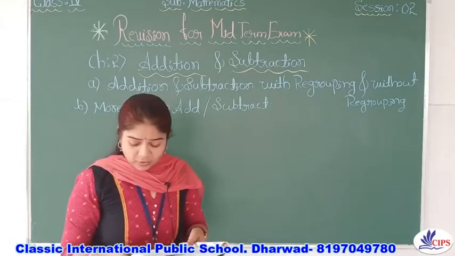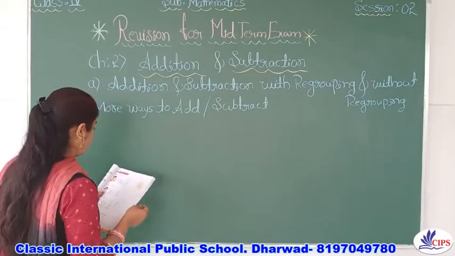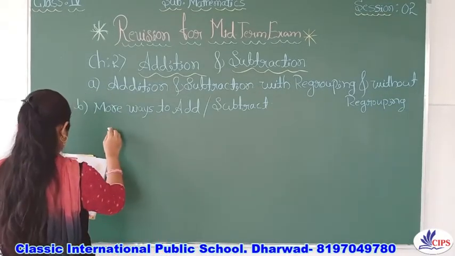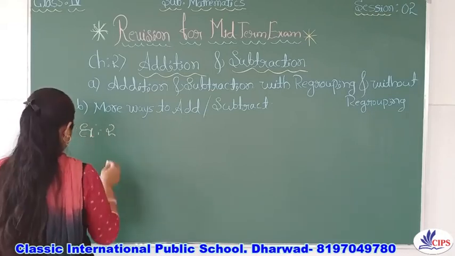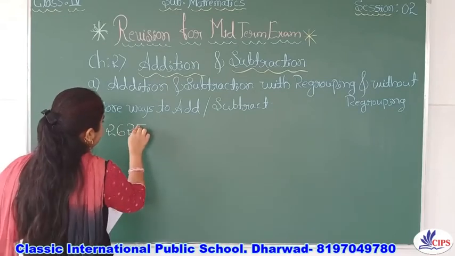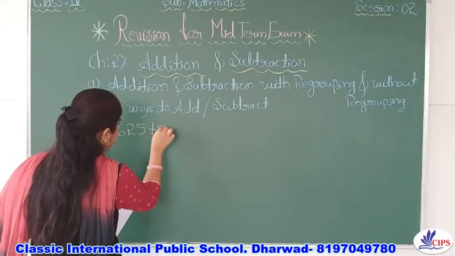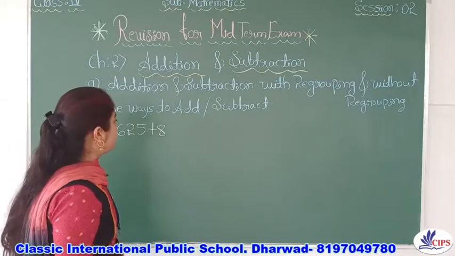We'll take one example of a similar kind. For example, 2,625 plus 8. If they have given this, what do you have to do?